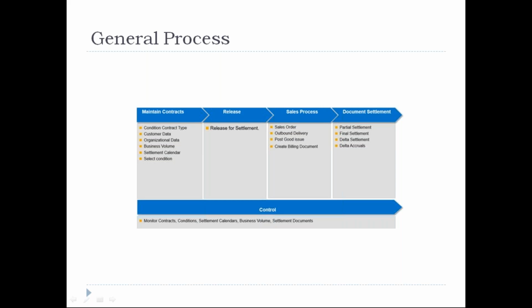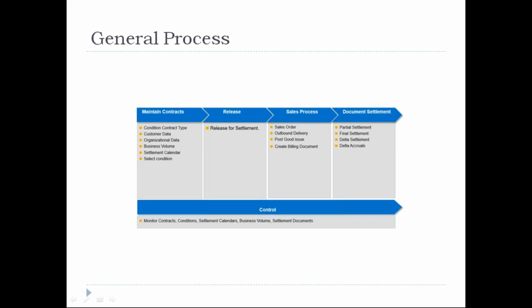So these are all the data we need to fill. Everything is in one place. Condition contract management will create, in one transaction, where we'll maintain the customer or business partner or supplier, organization data or purchase organization data, and settlement. When I want to settle, whether it's a partial settlement or full settlement. The difference is, partial settlement is, say the condition contract or the rebates agreement is for 3 months, and within 3 months the customer says, okay, I need a partial settlement, so every 1 month we can settle the amount accrued for that particular period. If the customer says, okay, I don't need a partial settlement, you can settle everything at a final settlement, that is also possible.